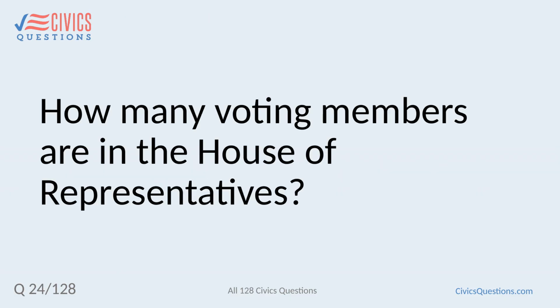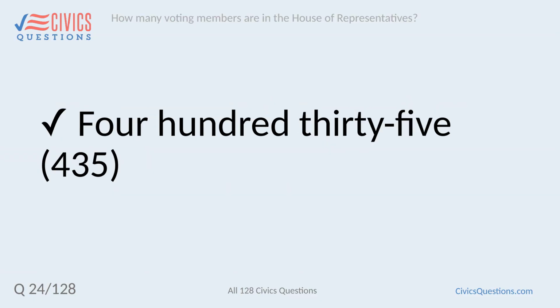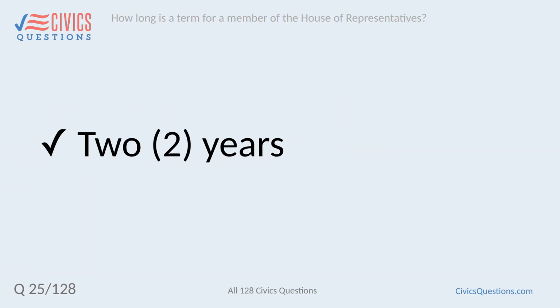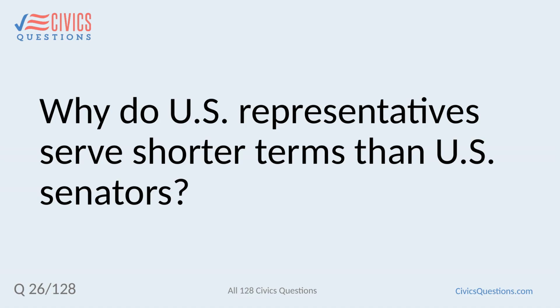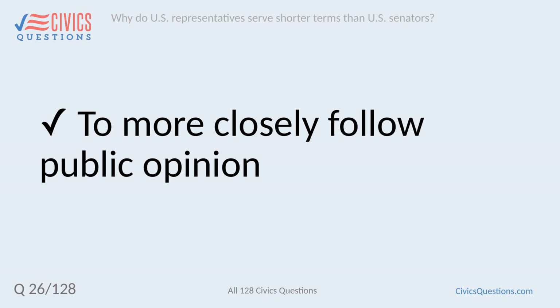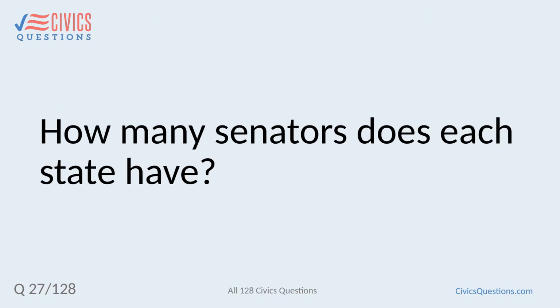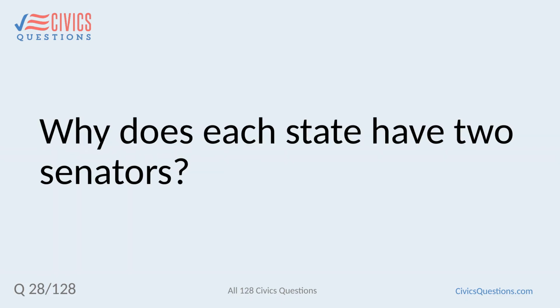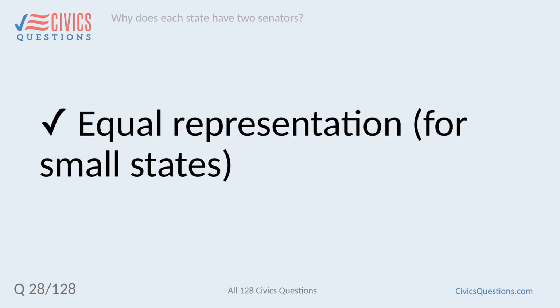How many voting members are in the House of Representatives? 435. How long is a term for a member of the House of Representatives? 2 years. Why do U.S. representatives serve shorter terms than U.S. senators? To more closely follow public opinion. How many senators does each state have? 2. Why does each state have 2 senators? Equal representation for small states.